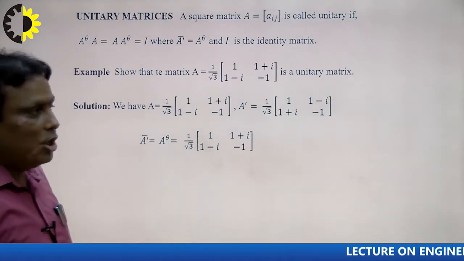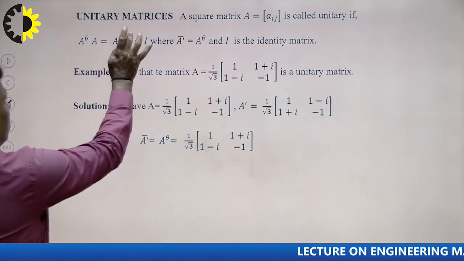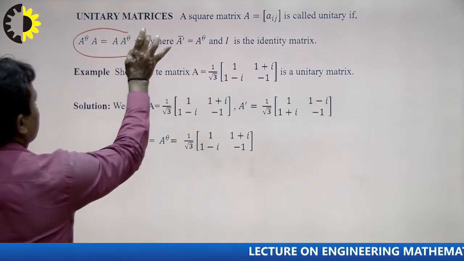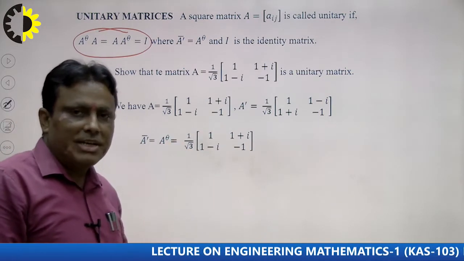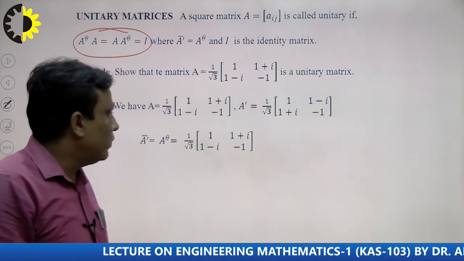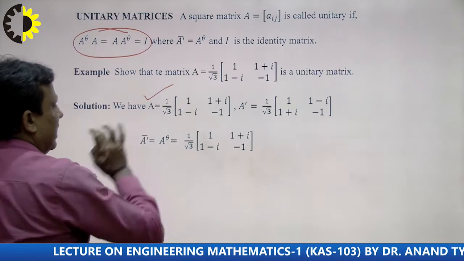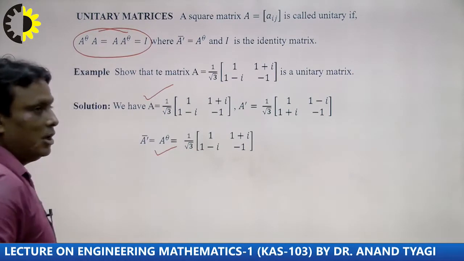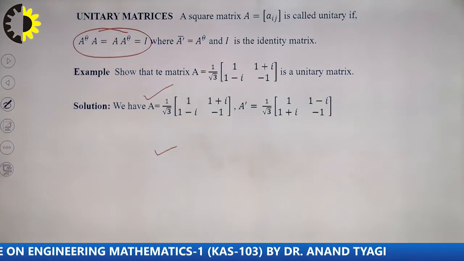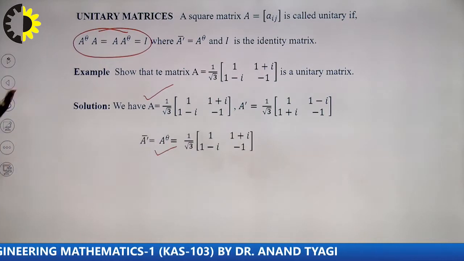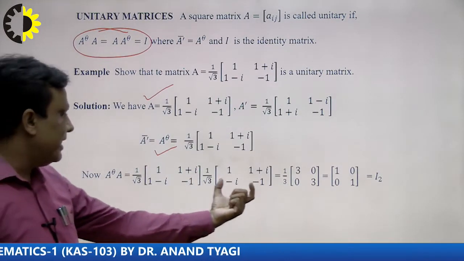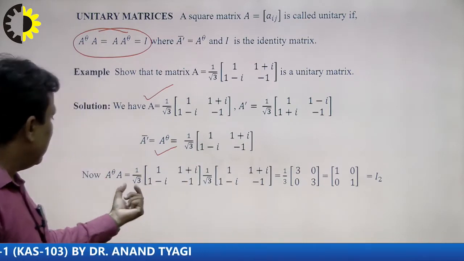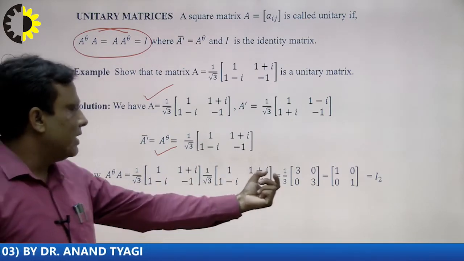A theta. Now we discuss this problem, because our aim is to calculate whether this matrix is unitary or not. So first calculate here A, and I calculate A theta. Now I calculate A theta into A. So I write here A theta and I write here A. So 1 upon root 3, 1 upon root 3.